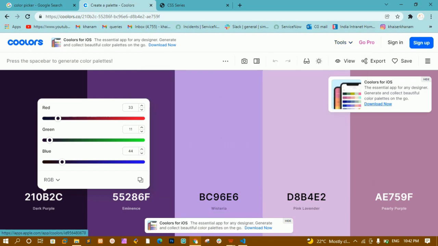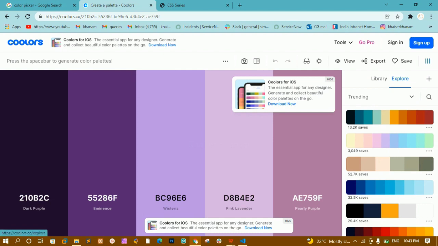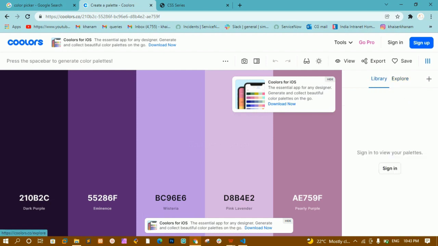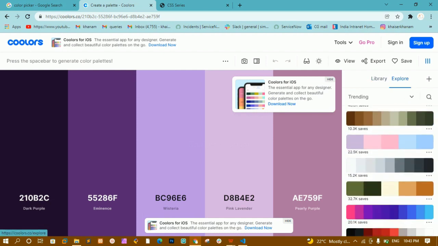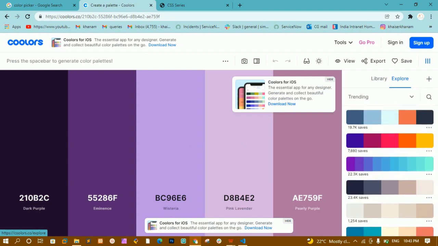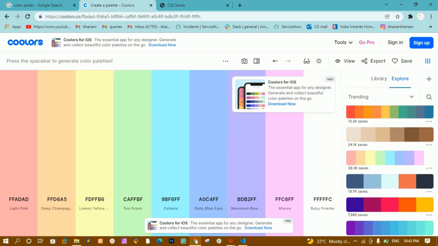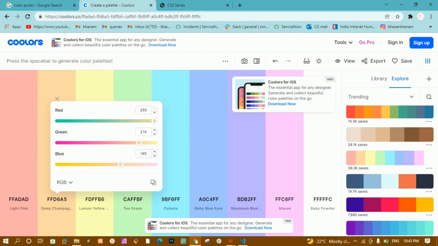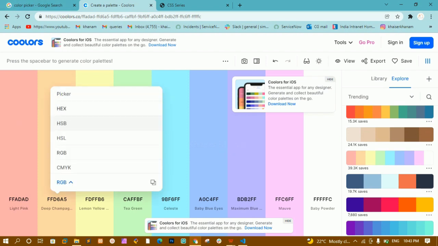Now let me come here. I'll click on explore. Here we have the library and here I have explore, and from here you will have multiple palettes. Let me select this one. You can see the palette has opened. Whichever color you want, you just have to copy this value. Based on the value you want, copy that one and use it inside your website. This is how we are going to select the palette.